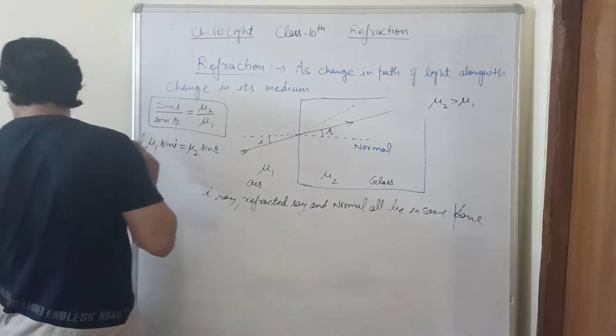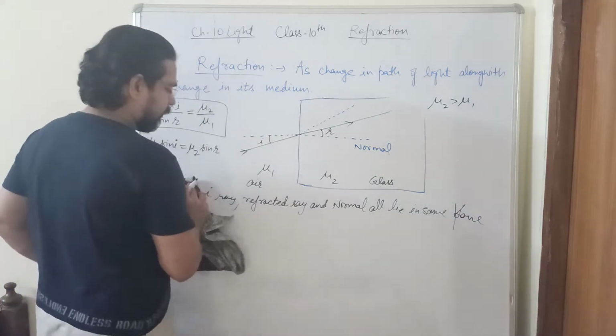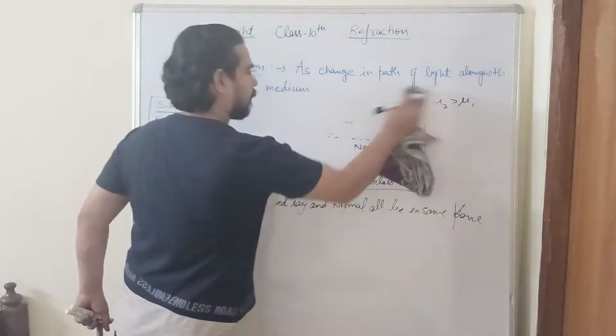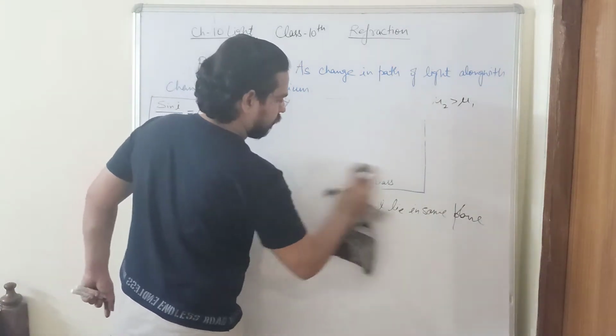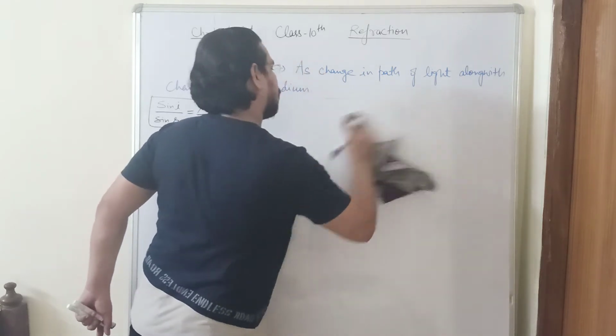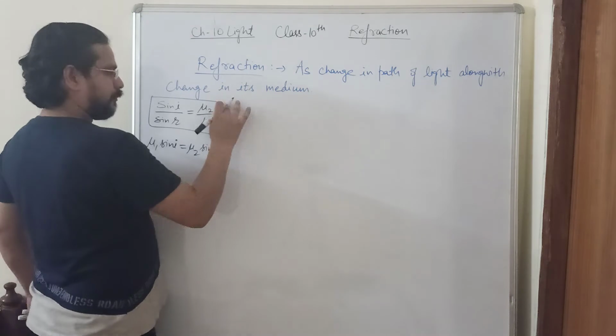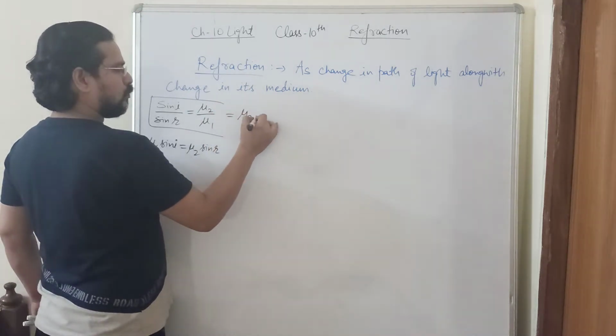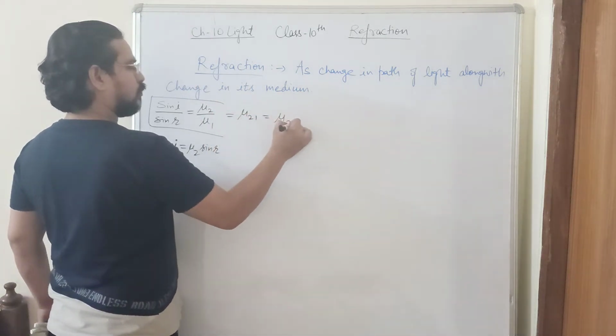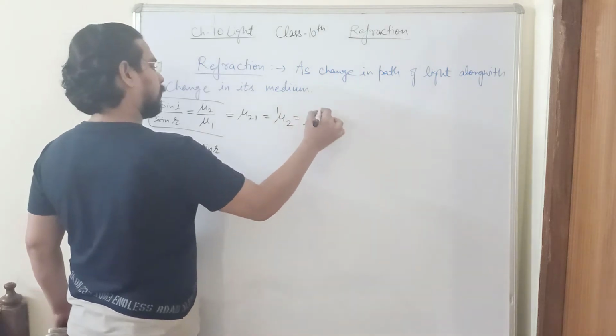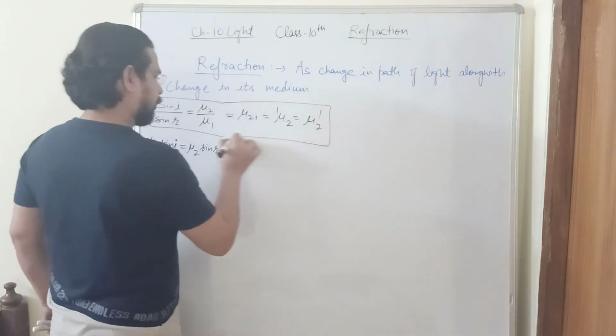One more important point I would like to add here. This mu2 by mu1 is also written as mu21. Different books have different notations.